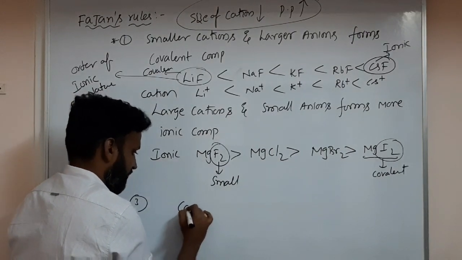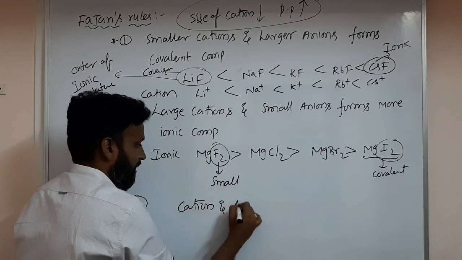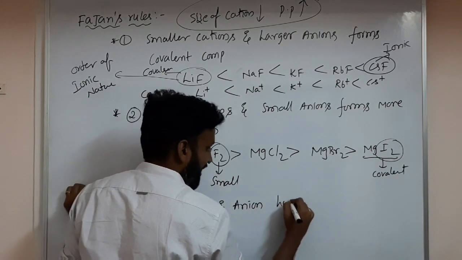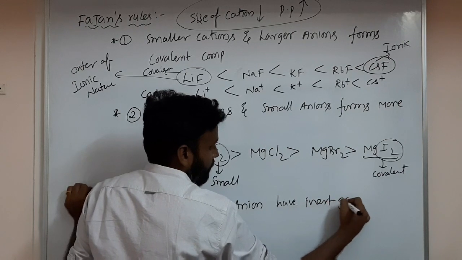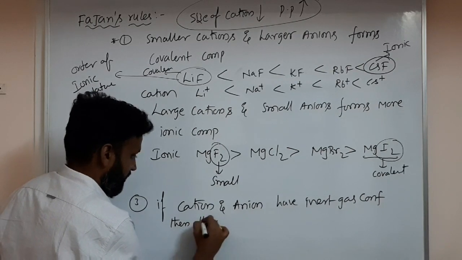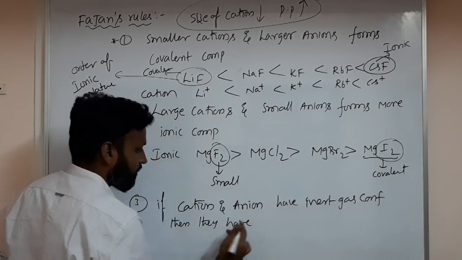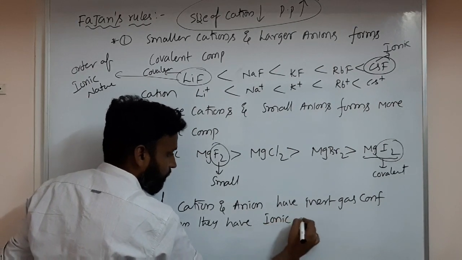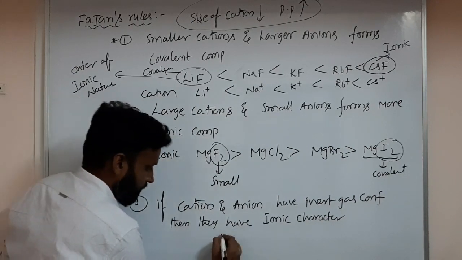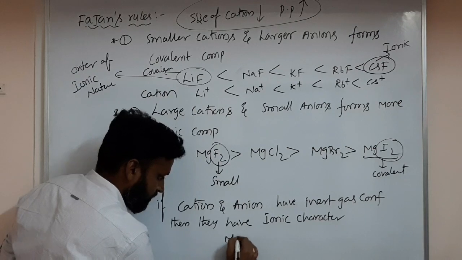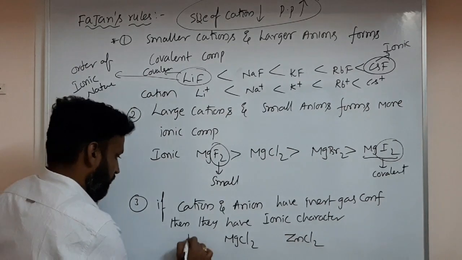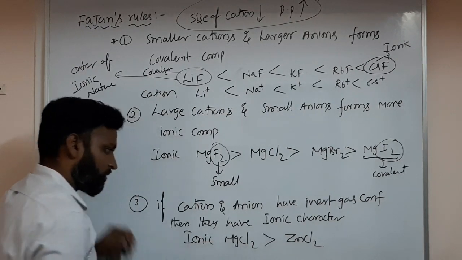If the cation and anion have inert gas configuration, then they have ionic character. Very simple, see this: MgCl2 and ZnCl2. Which is more ionic? MgCl2 is more ionic.